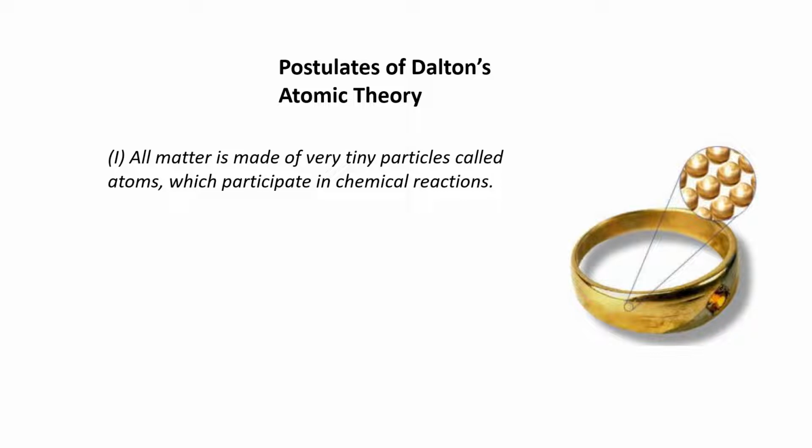As you see in front of you, I'm showing you the golden ring, and that is also made up of small tiny particles which we call atoms. If you try to see the atoms with your naked eyes, it's not possible at all. You need to know that. That's the very first postulate, and it's not hard to understand.